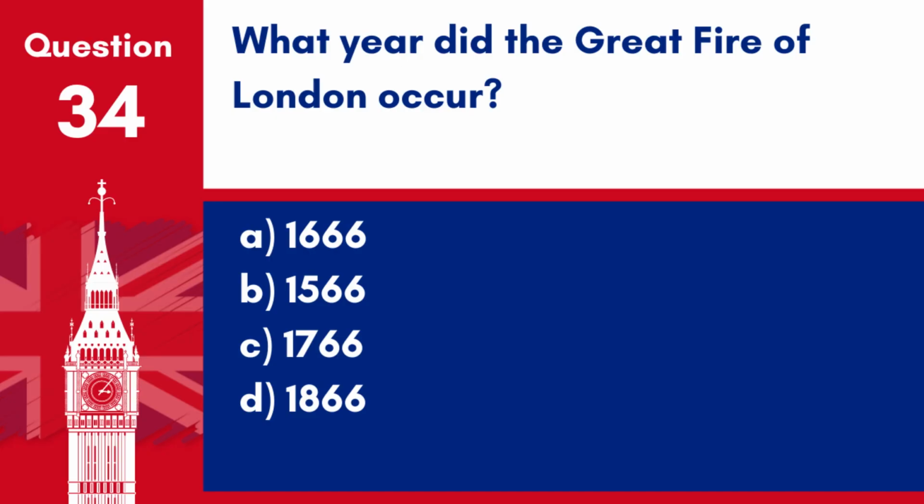Question 34. What year did the Great Fire of London occur? A. 1666. B. 1566. C. 1766. D. 1866. Answer A. 1666. The Great Fire of London occurred in 1666 and is one of the most famous historical events in London's history, leading to major changes in building regulations and urban planning.